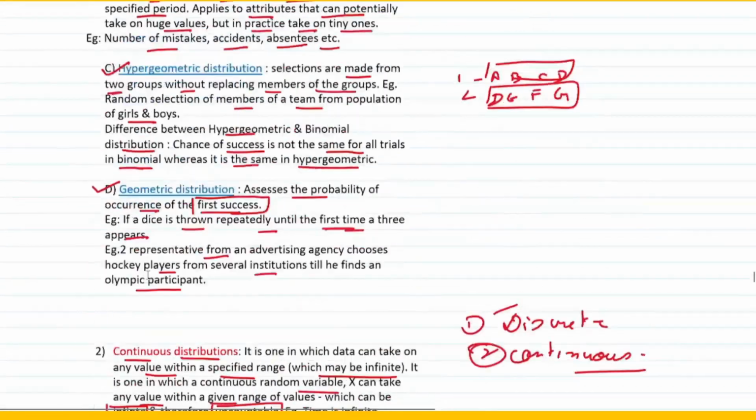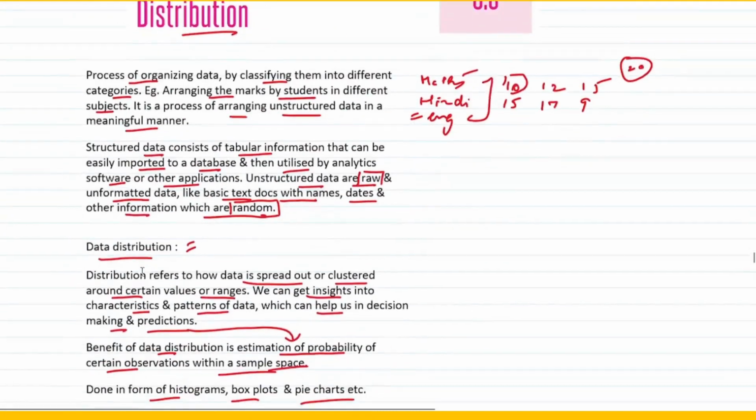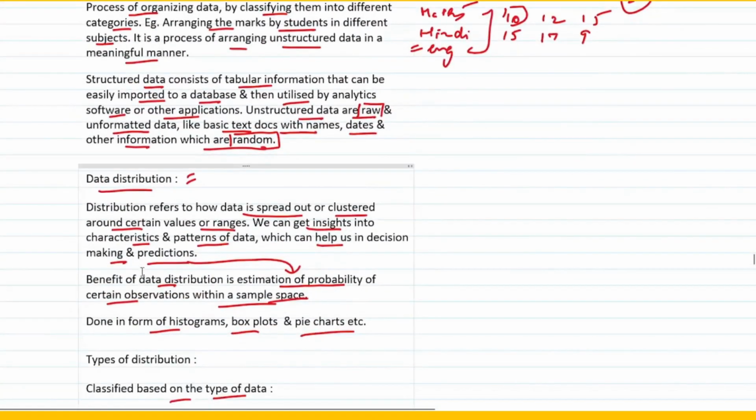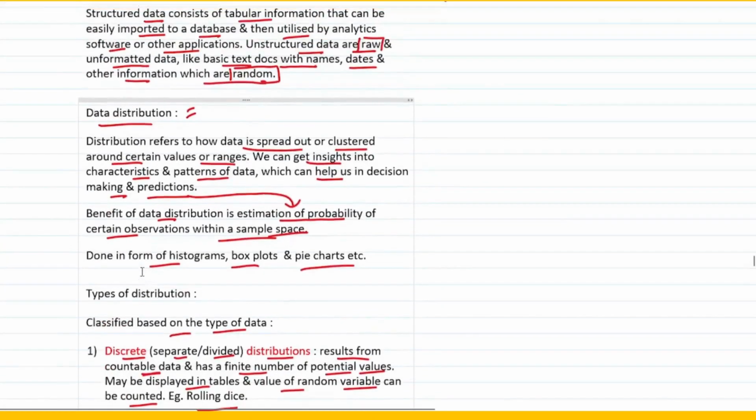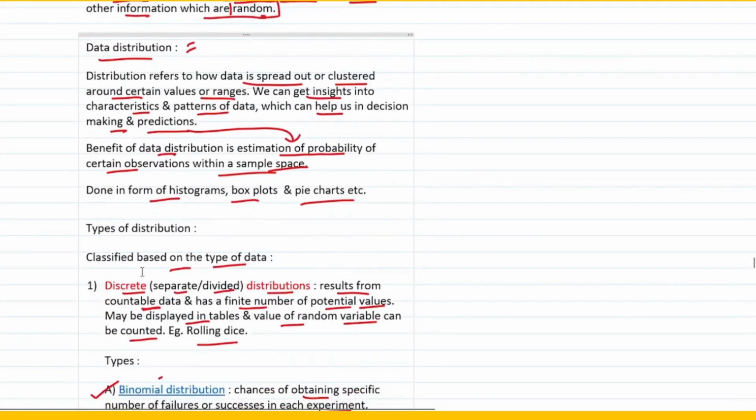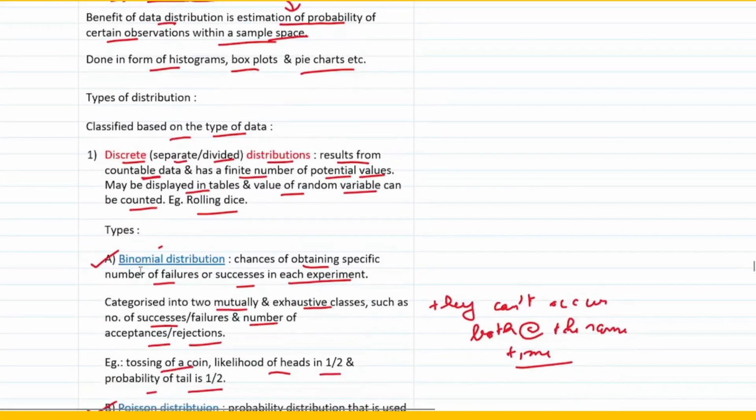Okay, now let's quickly revise what we have done. We did organizing of data. Then we spoke about structured data and unstructured data. We spoke about data distribution, what exactly it is. Then we did two types of data distribution. One was discrete and the second one was continuous distribution.